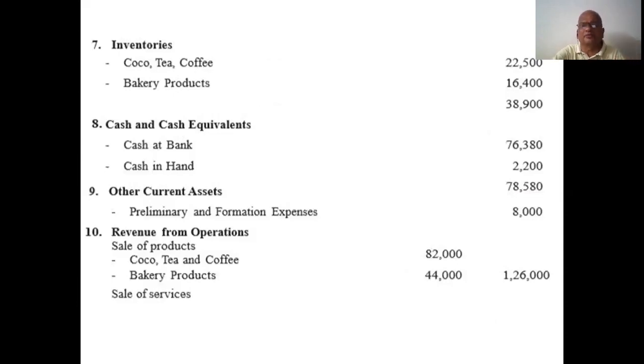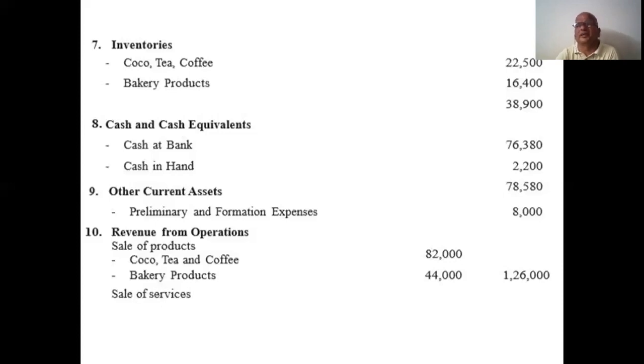Of course, I did this problem from 1 to 18 for your convenience. Some people may first do the profit and loss account working notes, then prepare the P&L account, then prepare the balance sheet working notes, and then prepare the balance sheet.